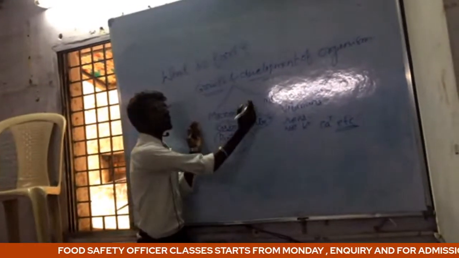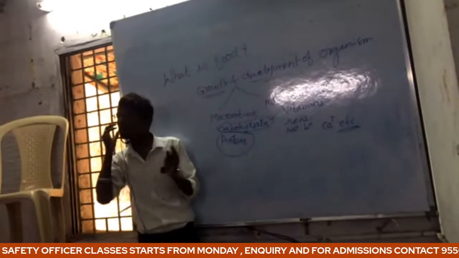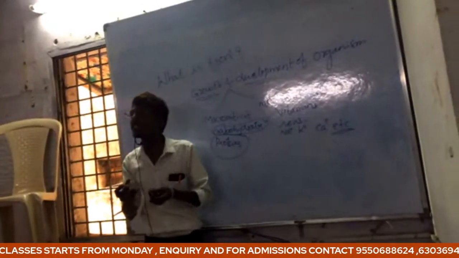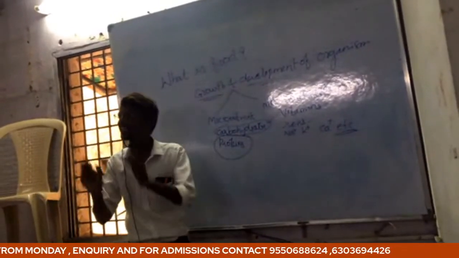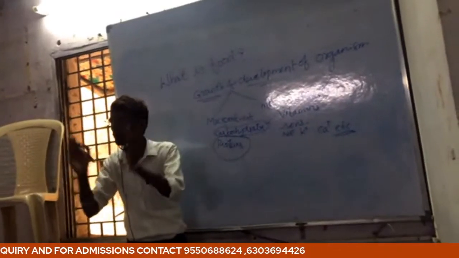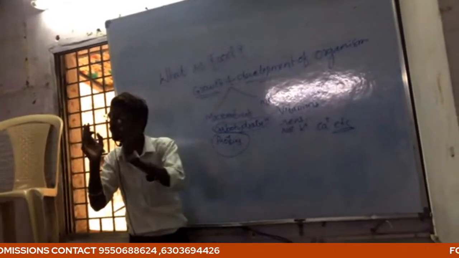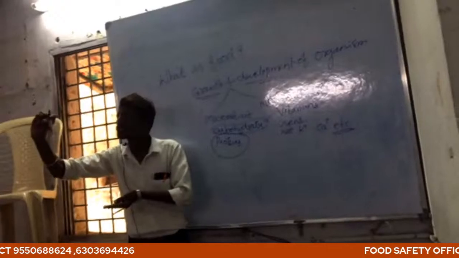What is the difference between the two? Macronutrients we take in much larger quantity, that's why they are called macro. Macro means large, micro means very small quantity.